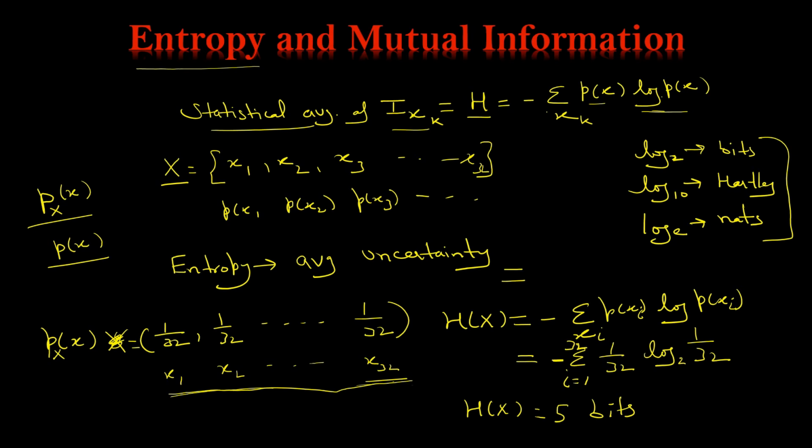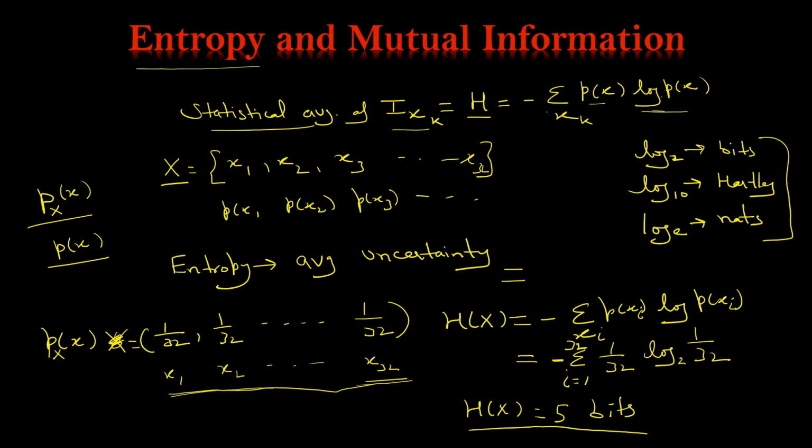Obviously we require 5 bits. You have 32 different cases. How many bits are required to represent that? Because 2 raised to the power 5 is 32. So it is also called the number of bits required to represent any random variable.